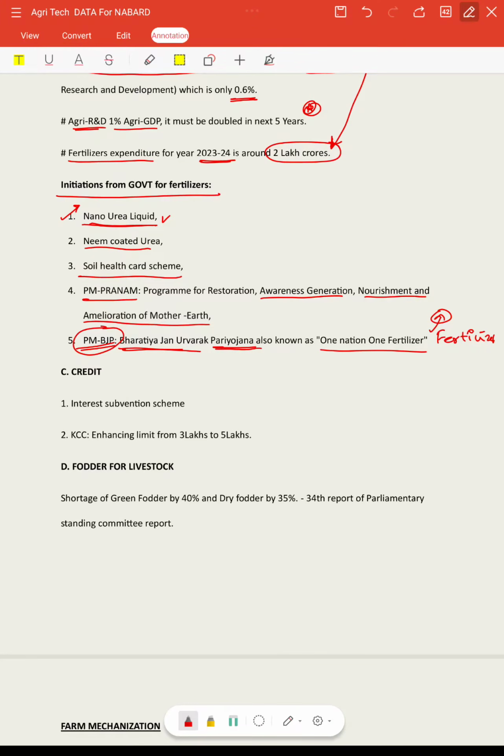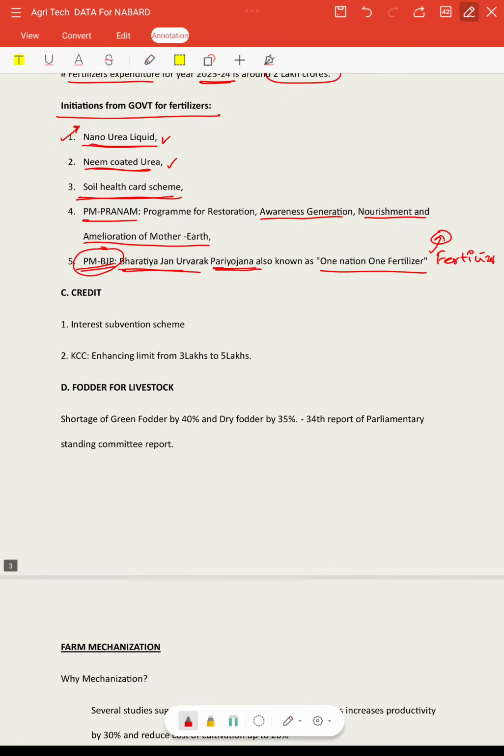Nano urea liquid, neem coated urea, we can write. Soil health cards study the overall profile of the soil, and with respect to that we'll add the amount of NPK, and we can suggest what type of crop is best suited for this particular soil. So that is about the second input of agriculture, that is fertilizer.